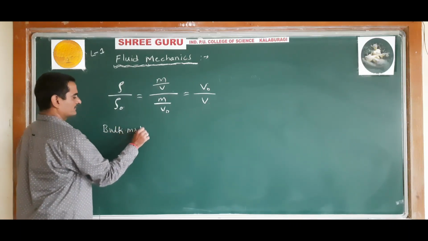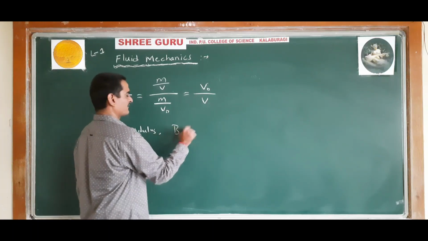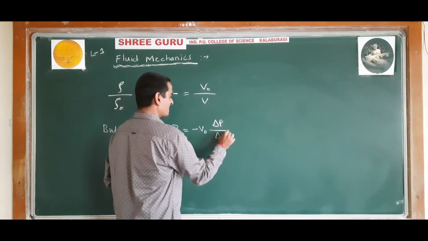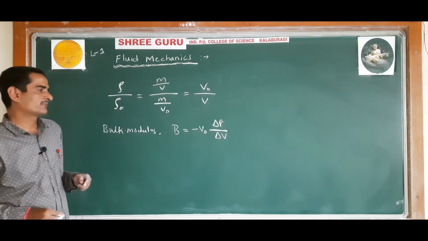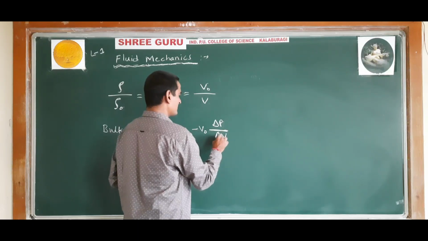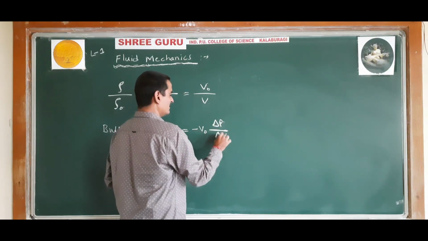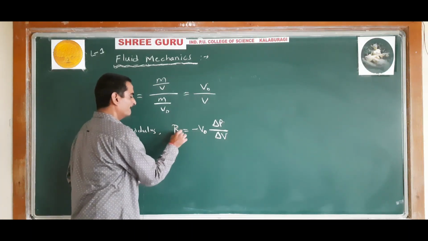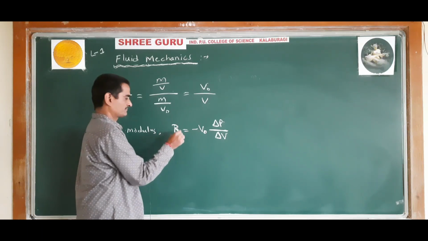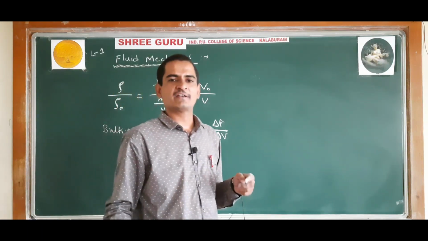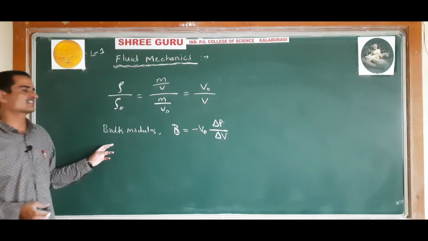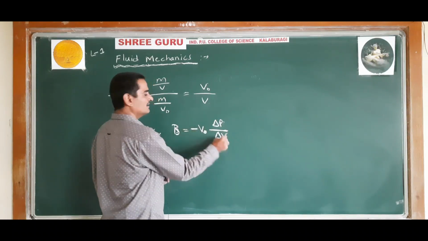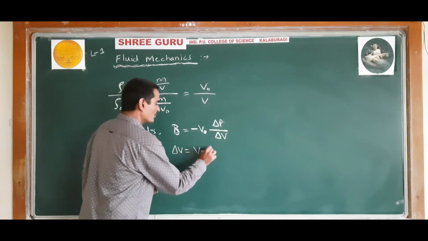We know the bulk modulus of elasticity, B, is equal to minus V naught delta P divided by delta V, where delta P is the change in pressure, delta V is the change in volume and V naught is the initial volume, and B is called the bulk modulus, which we have studied in the mechanical properties of solids chapter. Here delta V is equal to V minus V naught.